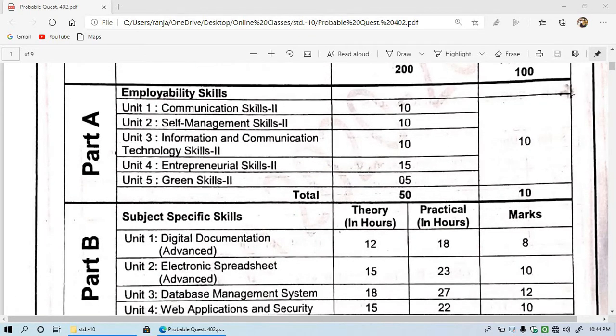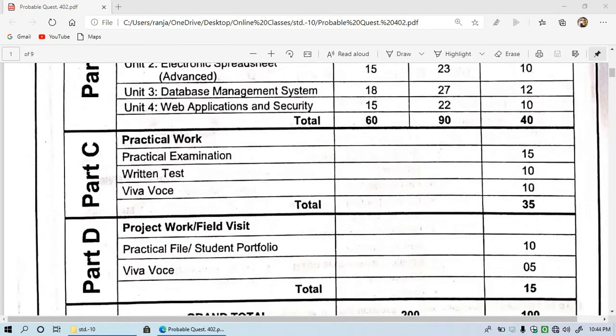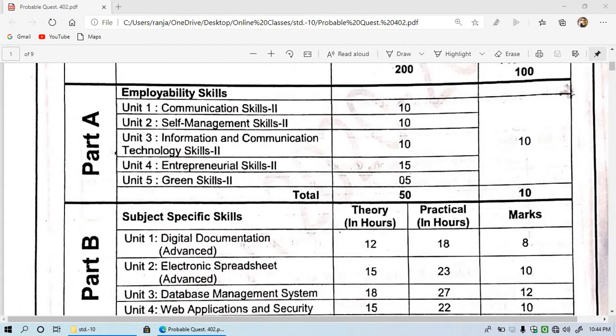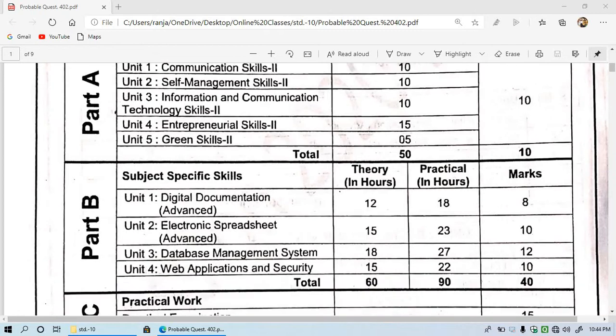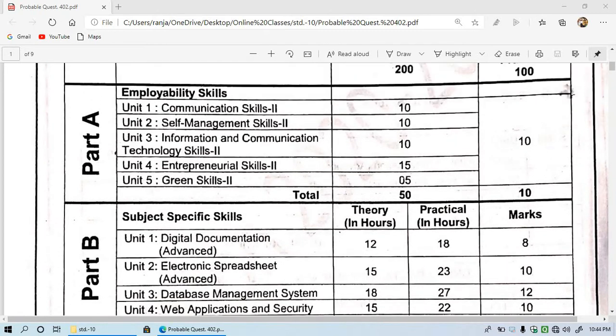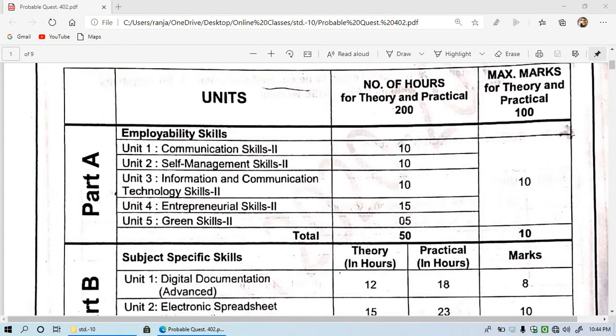Here it has been given part A and part B. Only these two parts will come in your exam. You can see part A covers communication skills 2, then self management skill 2, then information and communication technology skills 2, entrepreneur skills 2, and green skill 2. These all the 5 chapters can fetch you